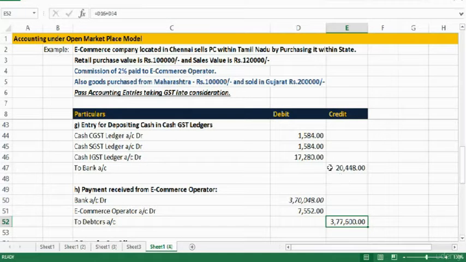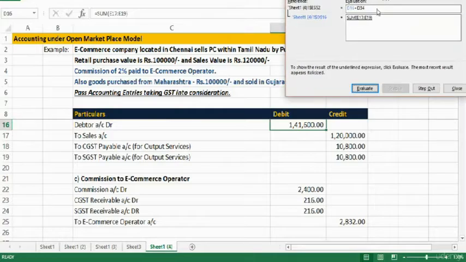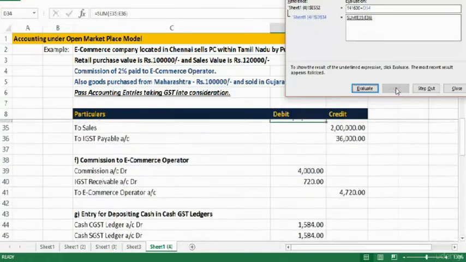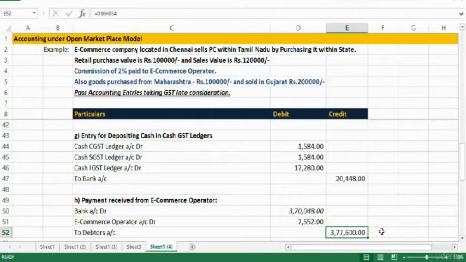Let me check how I got this 3,77,600. It is, let's see, intrastate sale of 1,41,600 and interstate sale of 2,36,000. So both put together 3,77,600, right? But we will not get this money fully because it should come through e-commerce operator only. So when e-commerce operator collects this money, he will not remit it fully to us because we have an obligation to e-commerce operator. So it will be adjusted at this point.